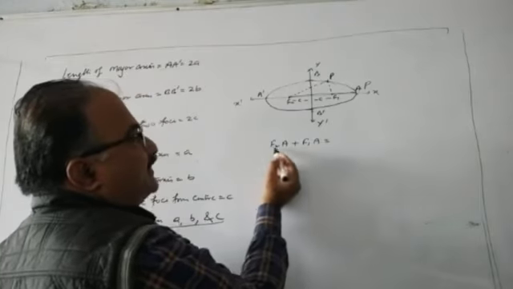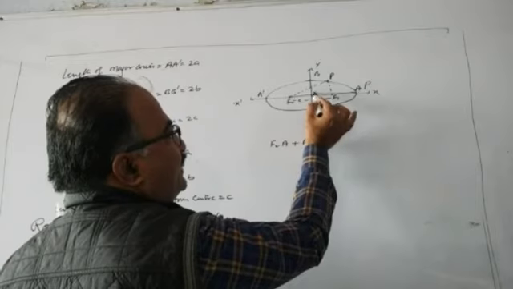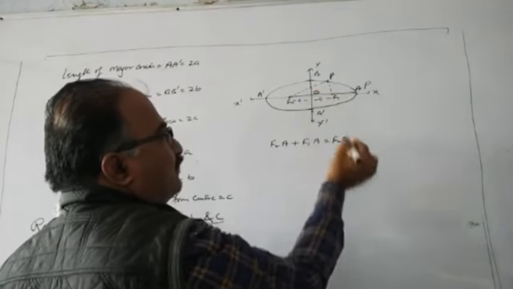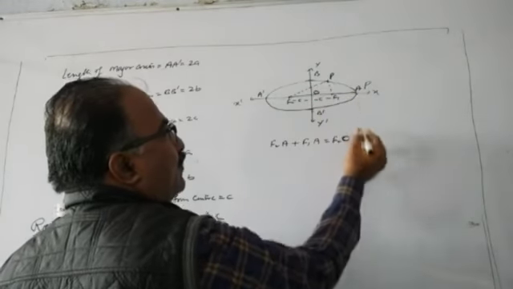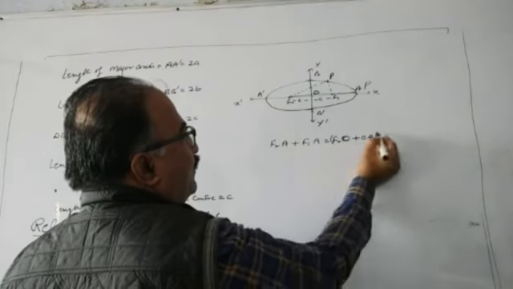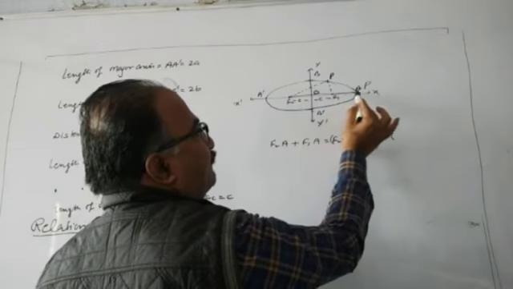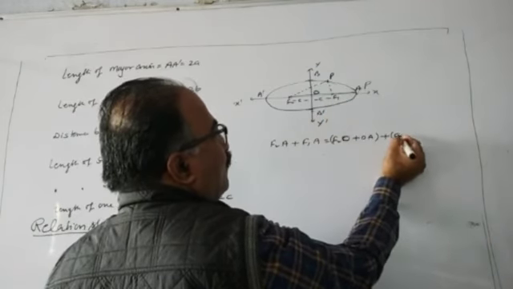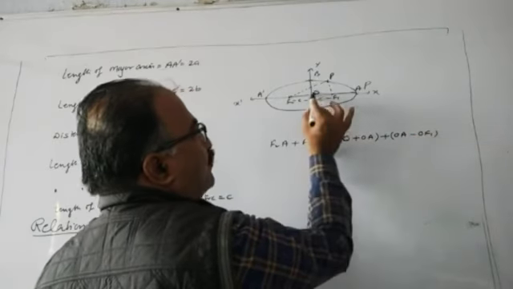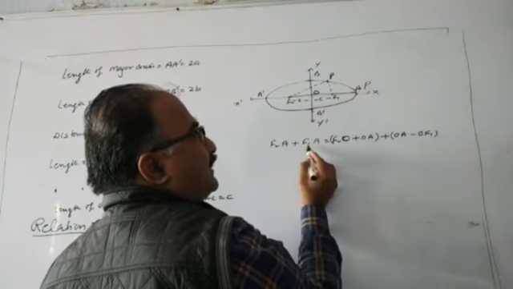What is the distance? Now F2A means F2O if the center is at origin, and from here OA, this is F2A. And then F1A is this one, this you can write as OA minus OF1. From O to A distance, if O to F1 is removed, you will have F1A.